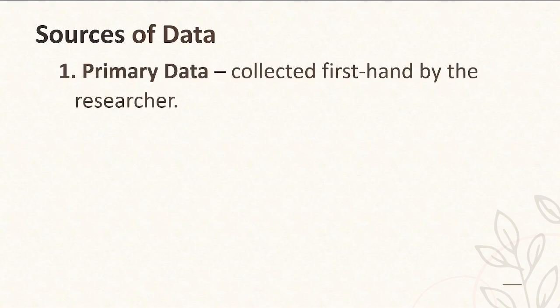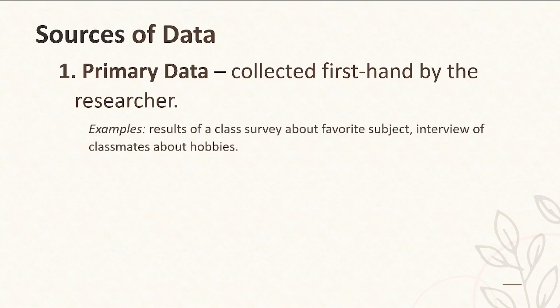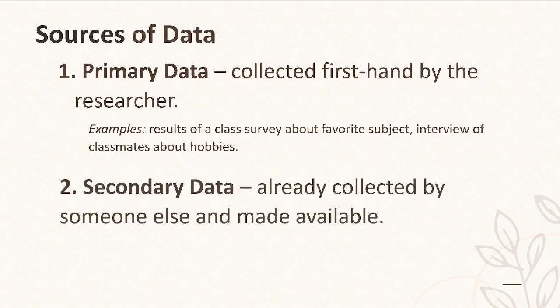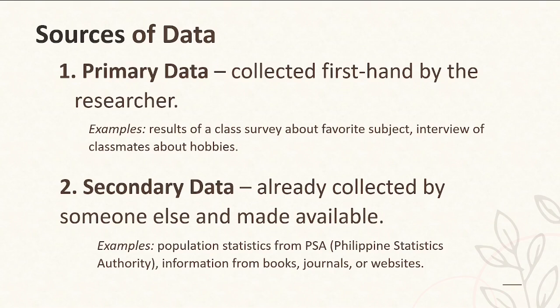Sources of data, we have two sources, primary and secondary. For the primary data, they are collected firsthand by the researcher. Examples are results of a class survey about favorite subject or interview of classmates about hobbies. For secondary data, they are already collected by someone else and made available. Examples are population statistics from PSA or information from books, journals, or websites.